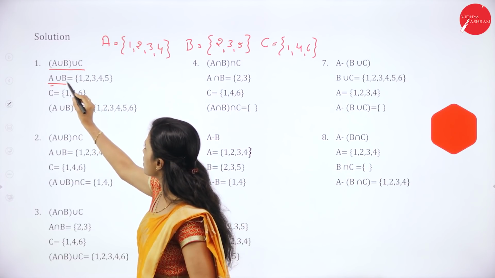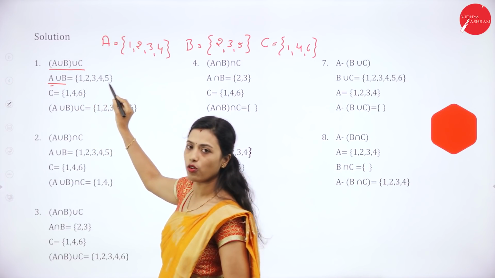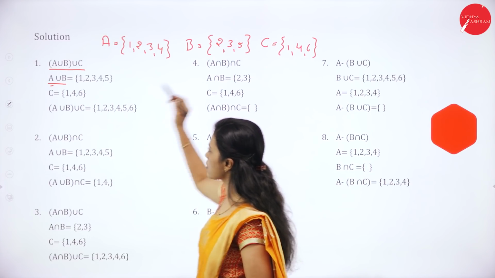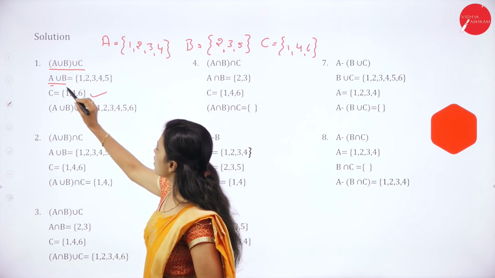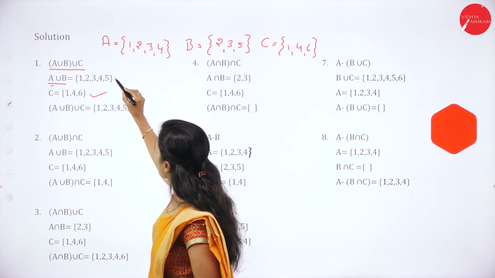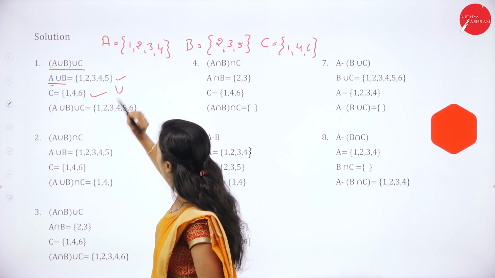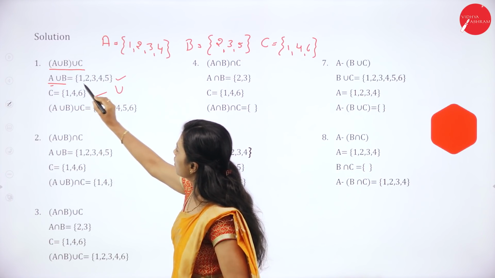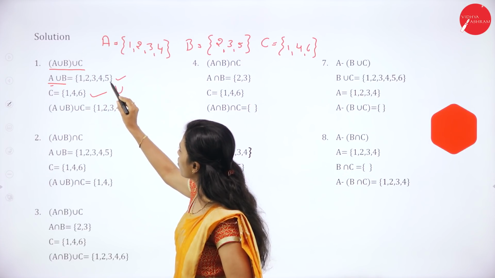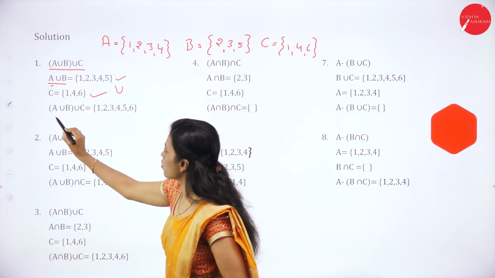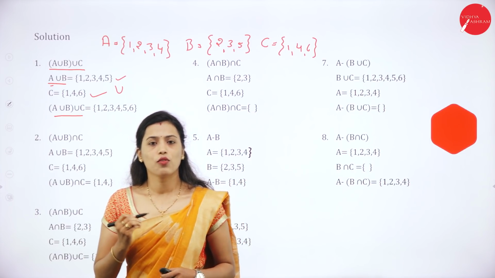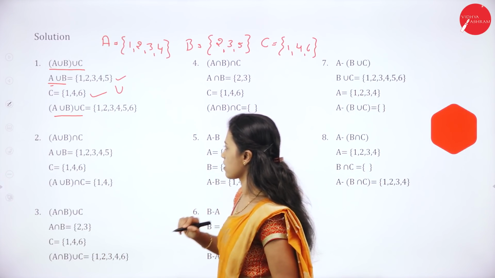A union B is {1, 2, 3, 4, 5}. Then C is {1, 4, 6}. So, A union B union C, combine these two: 1, 2, 3, 4, 5 and 6. So, A union B union C is {1, 2, 3, 4, 5, 6}.